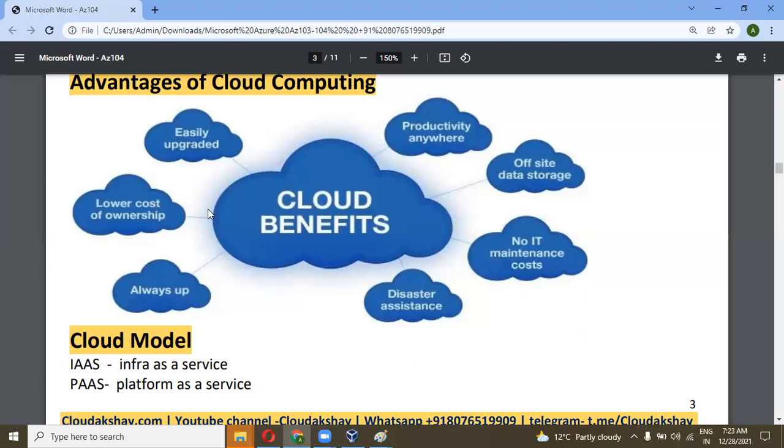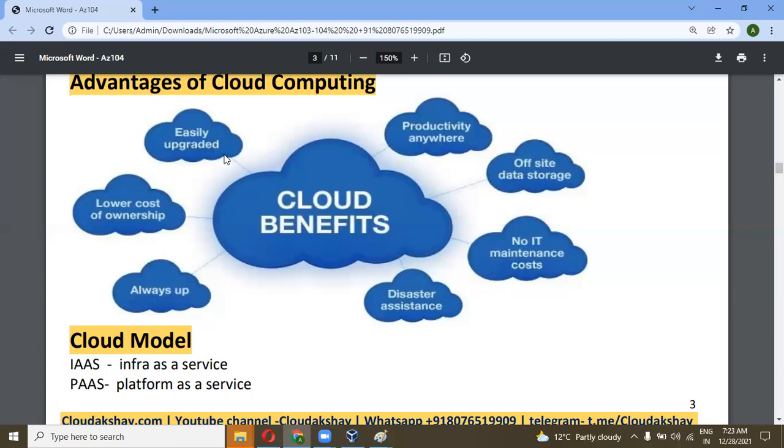Lower cost of ownership means if you want a server for only 10 rupees, you can go with it. If you want a server within 20 rupees, you can go with it. But on-premises, you cannot get a server at this cost. You need to spend much more on-premises, like 30-40 lakhs for taking ownership. But in the cloud, you can take it for 10 or 20 rupees per hour. It is the lowest cost of ownership.